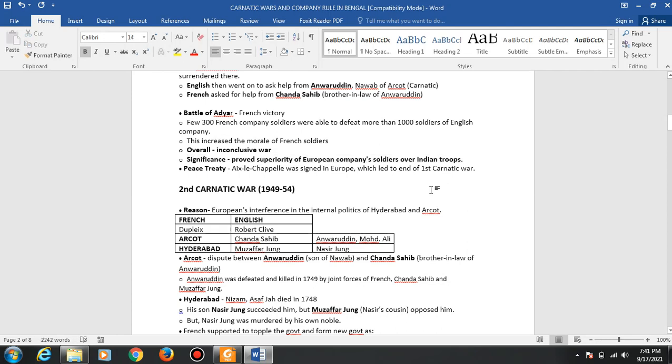European soldiers were more trained and capable compared to the Indian soldiers. Indian kings only had large numbers in their armies, but they only had quantity, they didn't have quality. The French understood that at that time. Peace treaty.